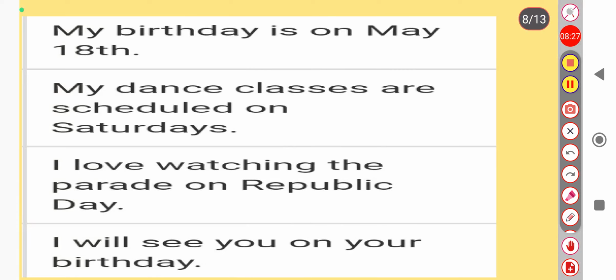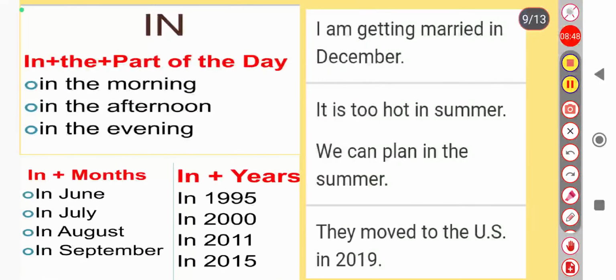Okay, next, here are a few examples. My birthday is on, like on May, or my birthday is on October or this date. My dance classes are scheduled on Saturdays. I love watching the parade on Republic Day. I will see you on your birthday. Got it? I hope it's clear to you.